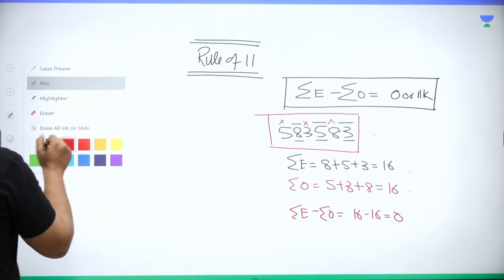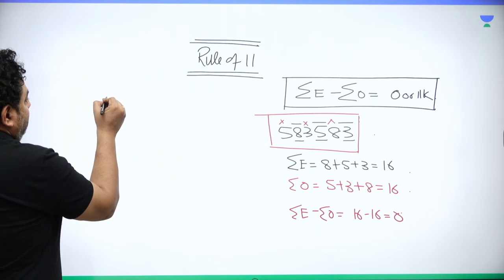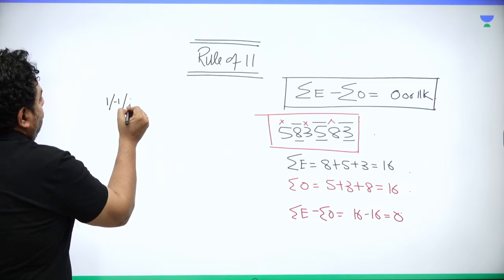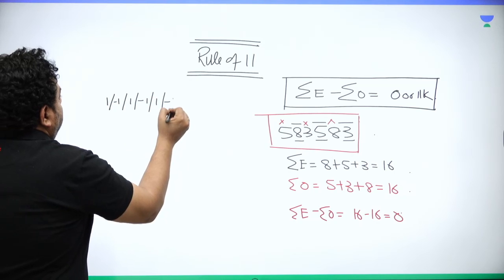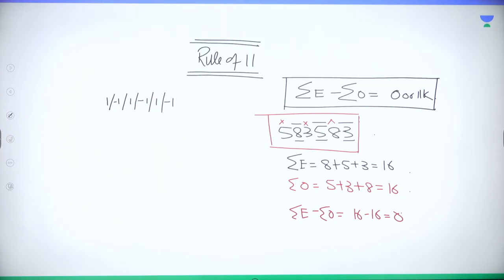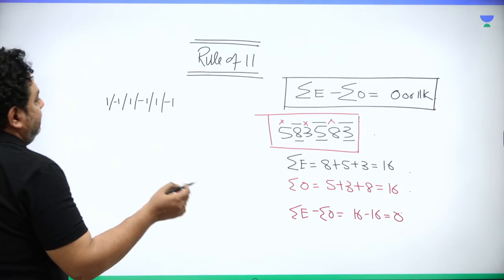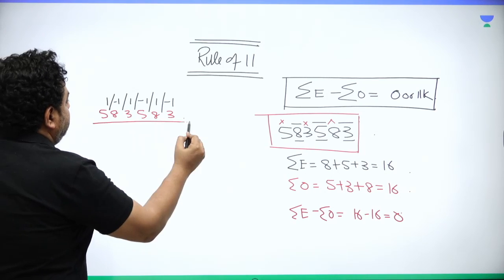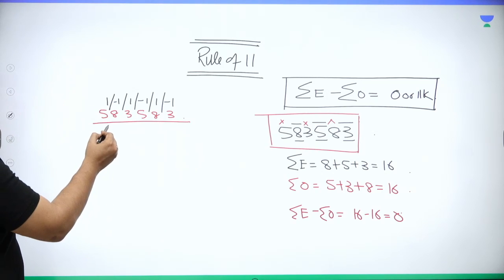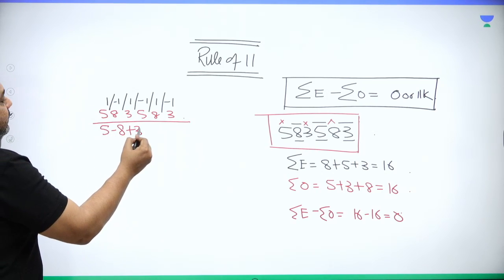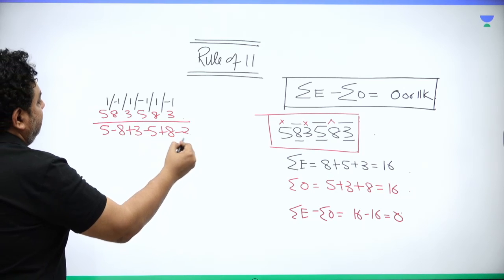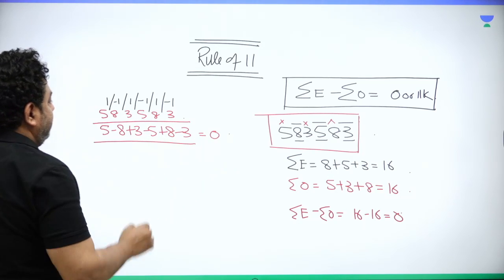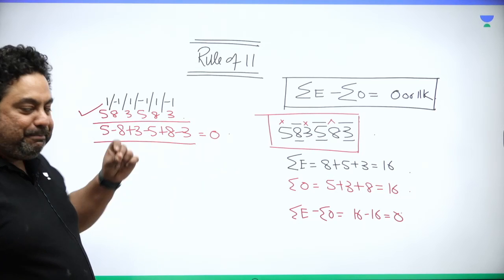There is a series behind divisibility rule of 11. It is 1 minus 1, 1 minus 1, 1 minus 1 and so on. So that is the reason. Actually it is sum of even minus sum of odd places. Suppose I have to check is 583 divisible by 11. 583, you write it below this series and then you multiply. 5 ones are 5 and this is minus of 8 and this is plus of 3, this is minus of 5, this is plus of 8 minus of 3, and if you add up comes out to be 0, which means this number is exactly divisible by 11.